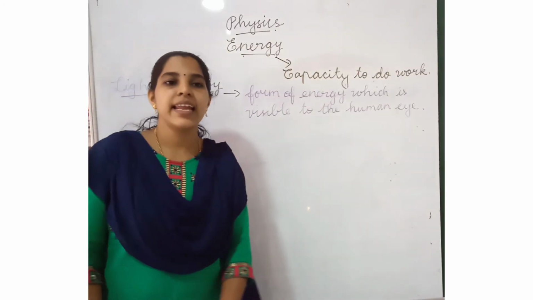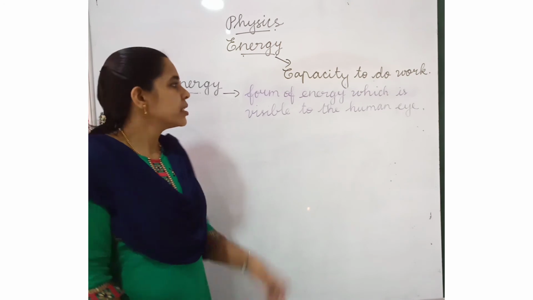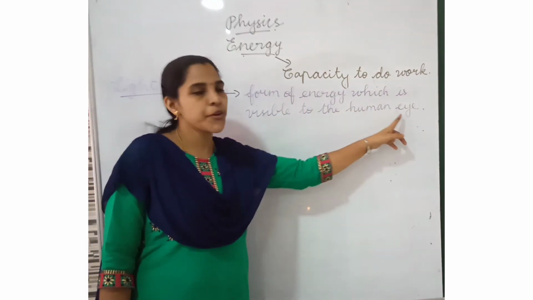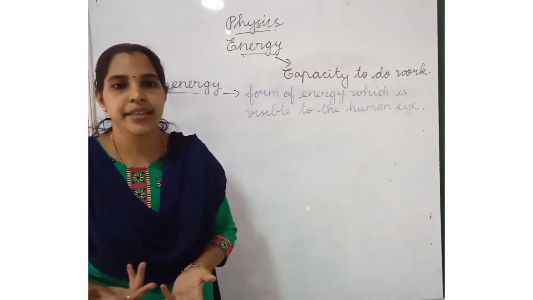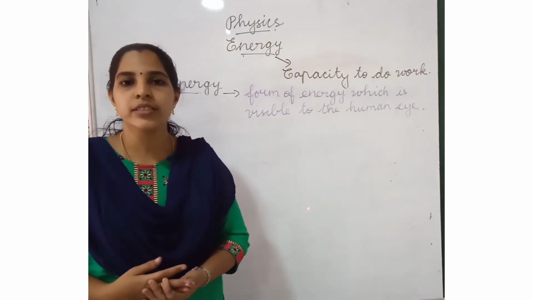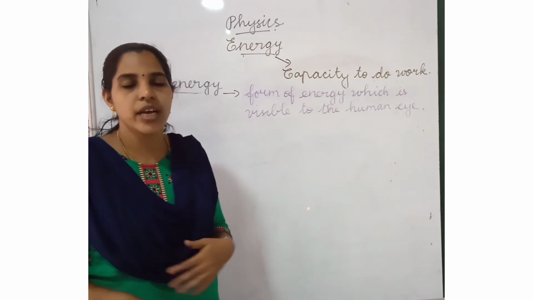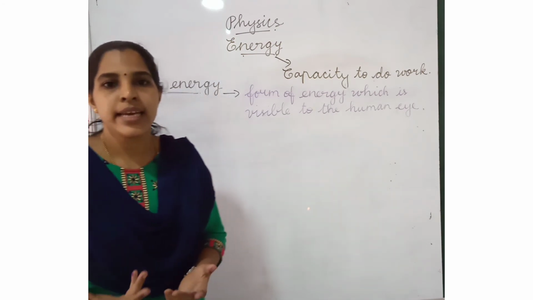Next one is light energy. What is the meaning of light energy? The form of energy which is visible to the human eye. Without light we cannot see anything. Can you see anything without light? No. So light is a kind of energy. Without light energy we cannot see anything.